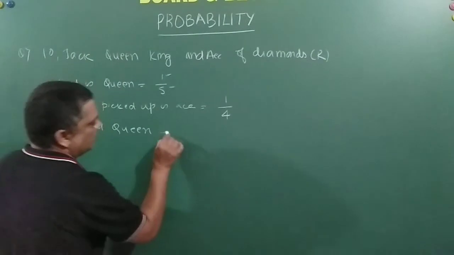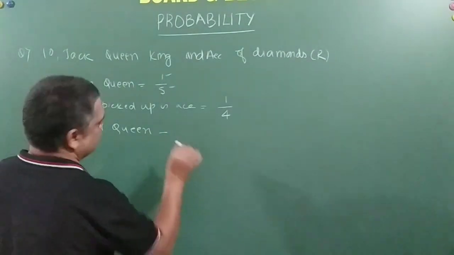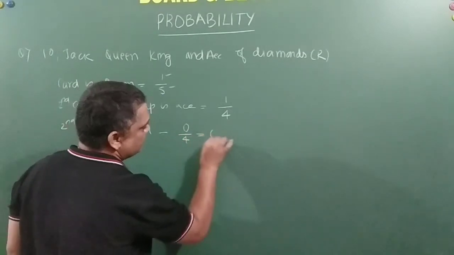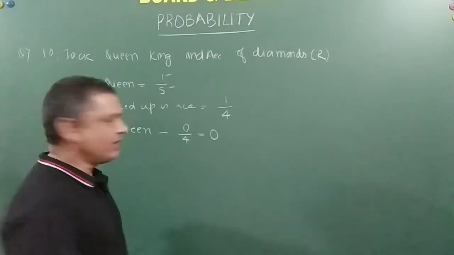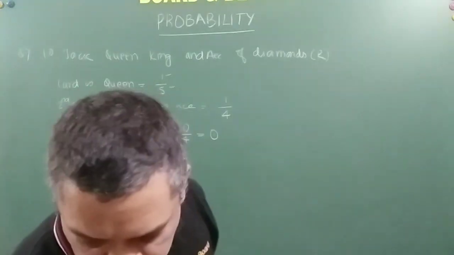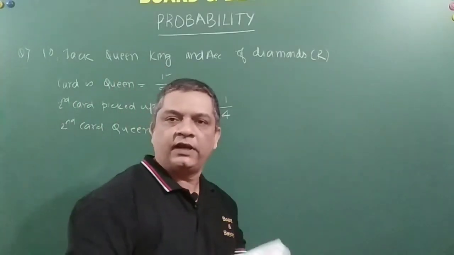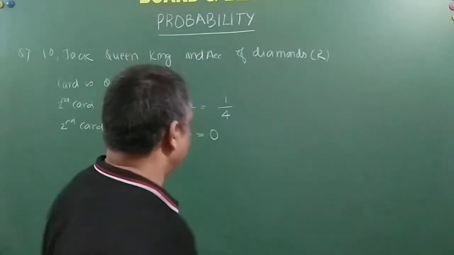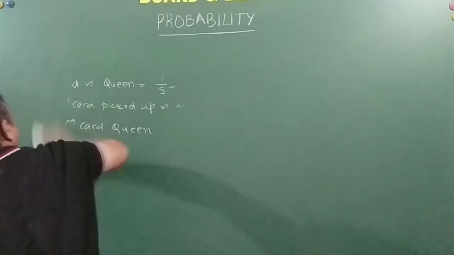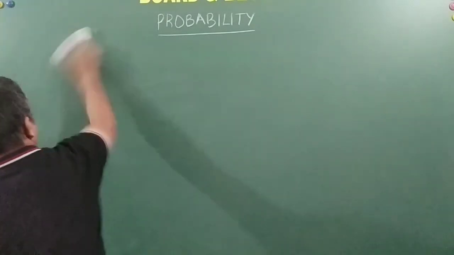So the probability is 0 by 4, which is equal to 0. You are getting it, my friends? The probability of drawing a second card as queen is 0 because there is no queen in the second sample space. So let us move on to the next problem.